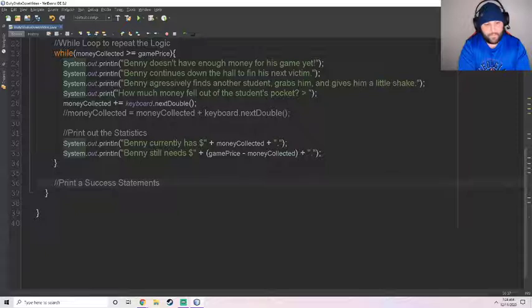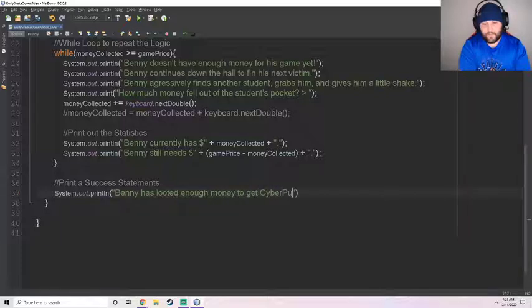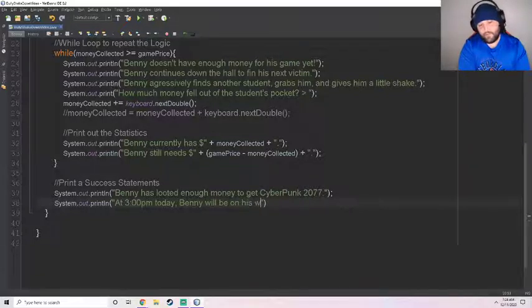So if we break out of that while loop, Benny has looted enough money to get Cyberpunk 2077. That's fitting, right? At 3 o'clock today, Benny will be on his way to GameStop.